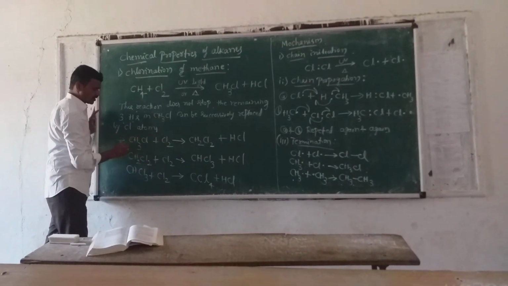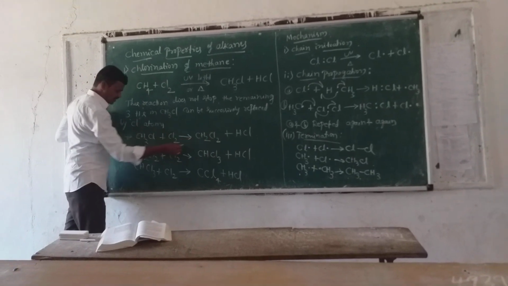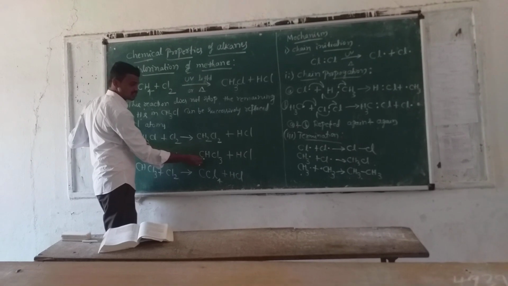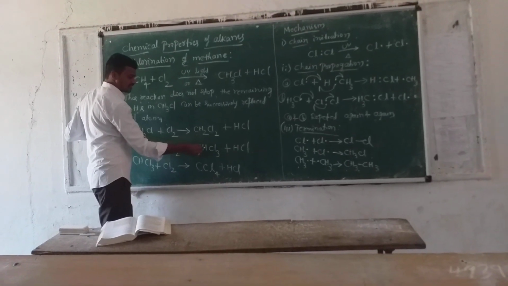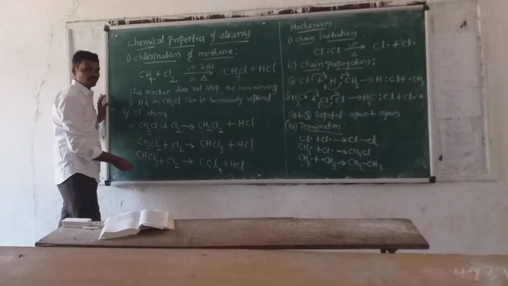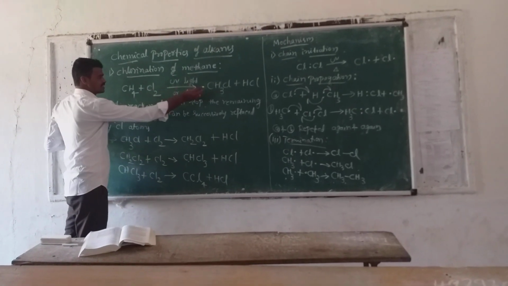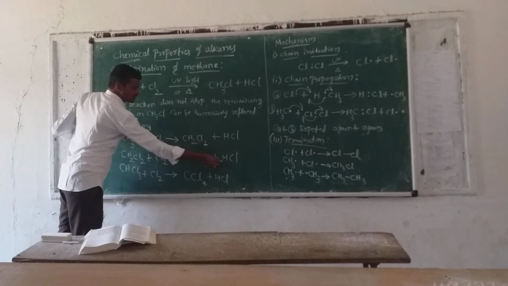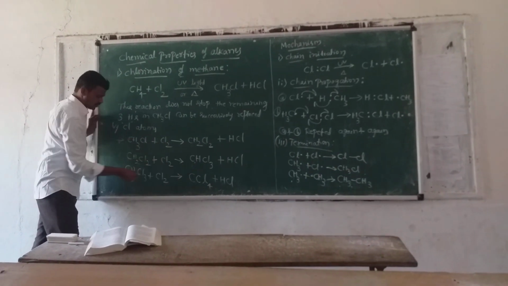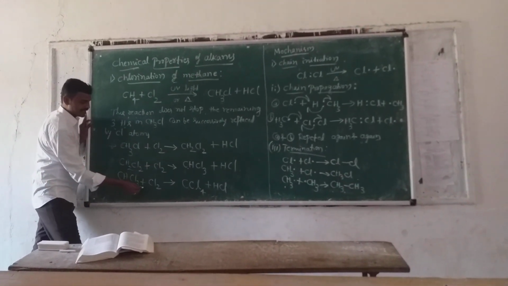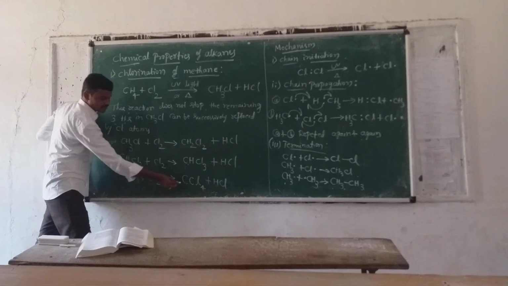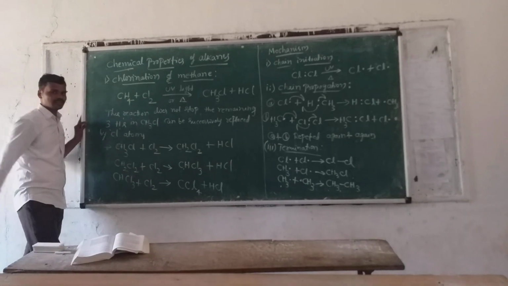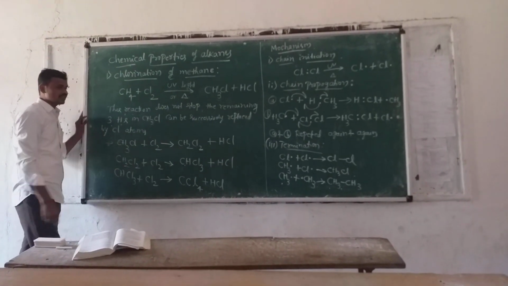In the next step, what happens? This dichloromethane again reacts with a chlorine molecule, forming CHCl3, chloroform. See the difference, with the release of HCl. And this chloroform, CHCl3, again reacts with a molecule of chlorine. Then carbon tetrachloride, or tetrachloromethane, is formed. So these are the products, where the octet is complete.